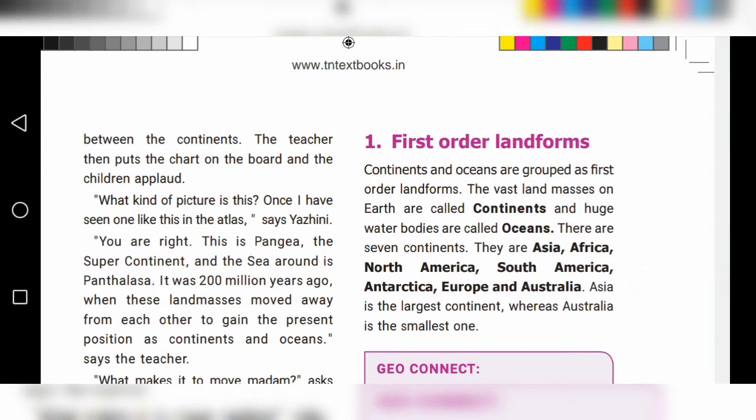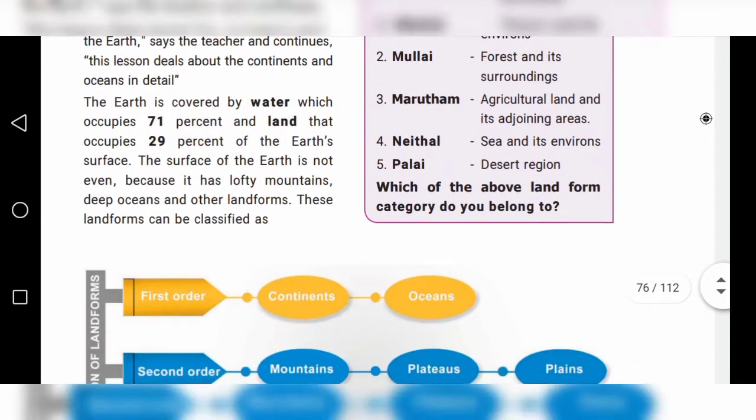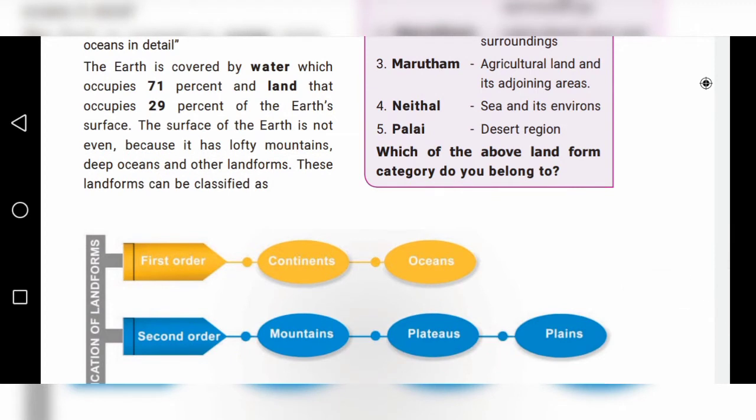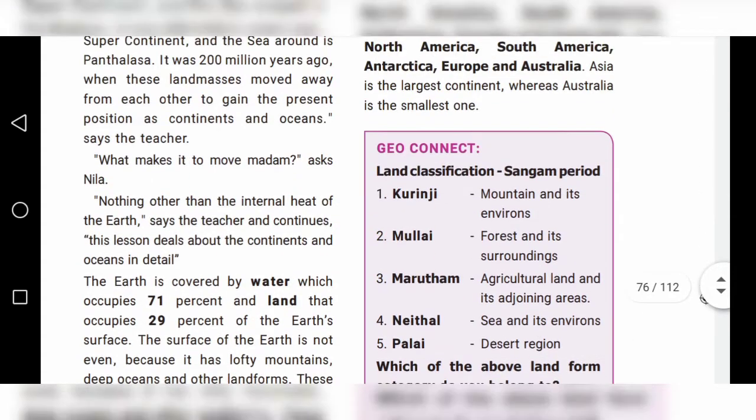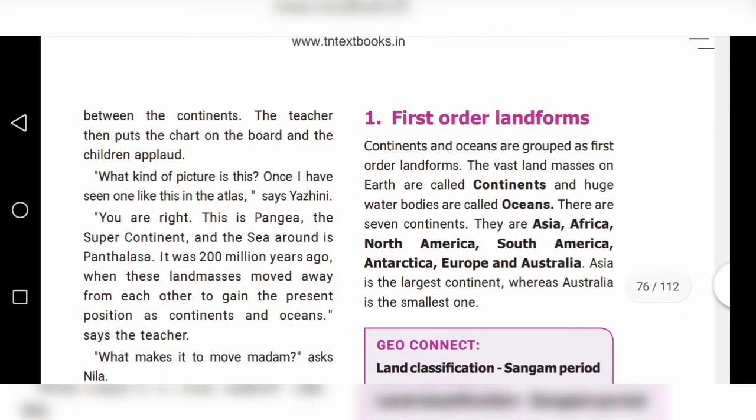First order landforms. What are the first order landforms? Continents and oceans. See here, in first order landforms, there are two. One is continents and another is oceans. Continents and oceans are grouped as first order landforms.